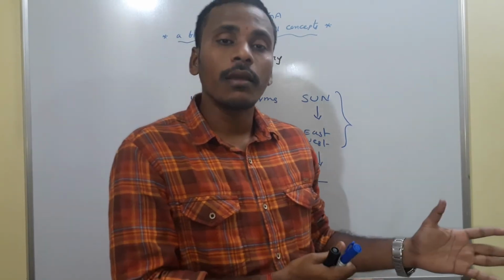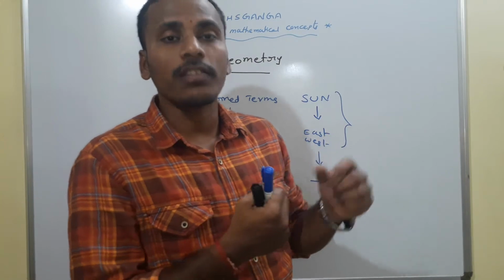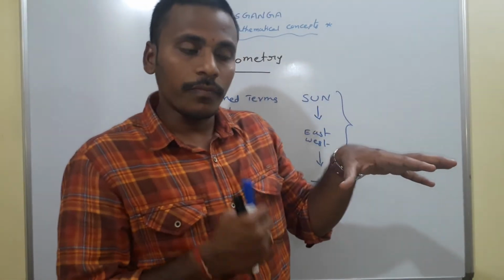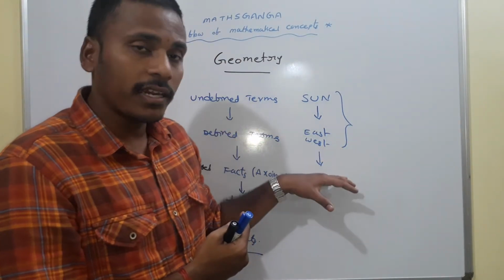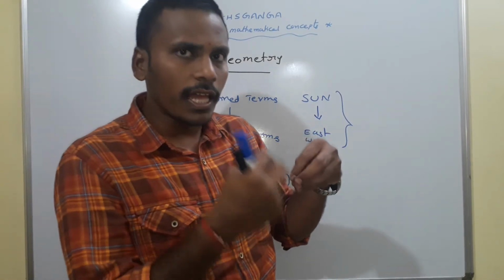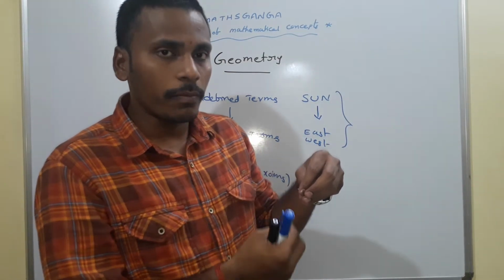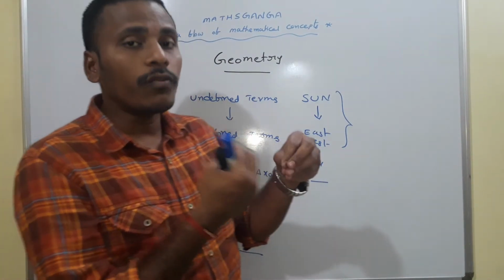For so many years, people believed that the sun revolves around the earth. After that, Copernicus confirmed that the sun is stationary and the earth revolves around the sun. So with the help of facts along with the logic of man, we generate statements like: the earth revolves around the sun.